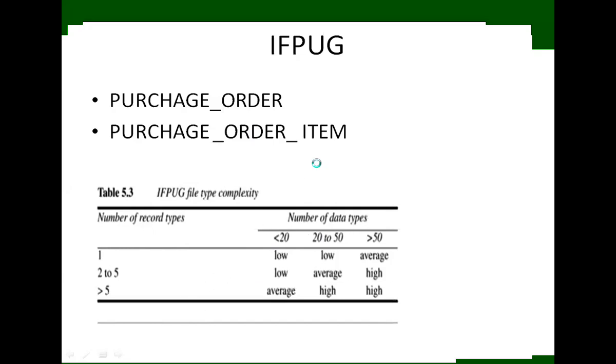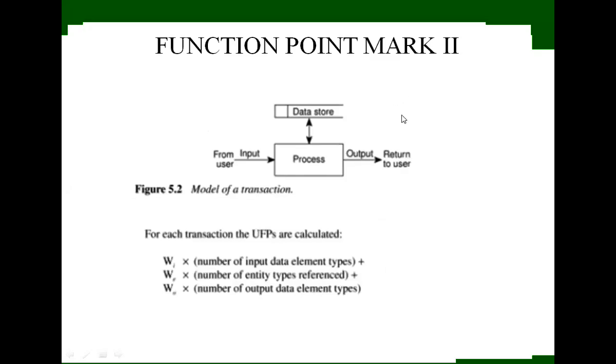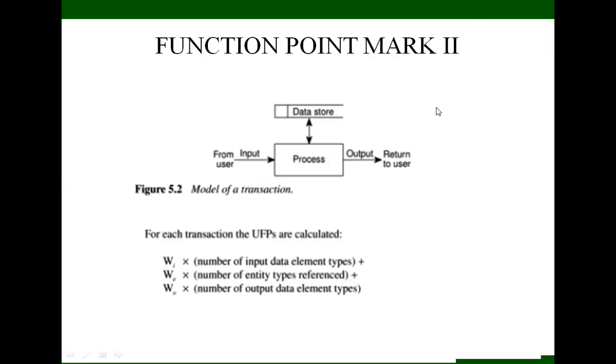Then we move to Function Point Mark 2. You have to remember the formula: number of input data types times WI, number of entity types referred times WE, and number of output data elements times WO. You have to remember all this. Anybody has any doubt, please write a message in the chat box.